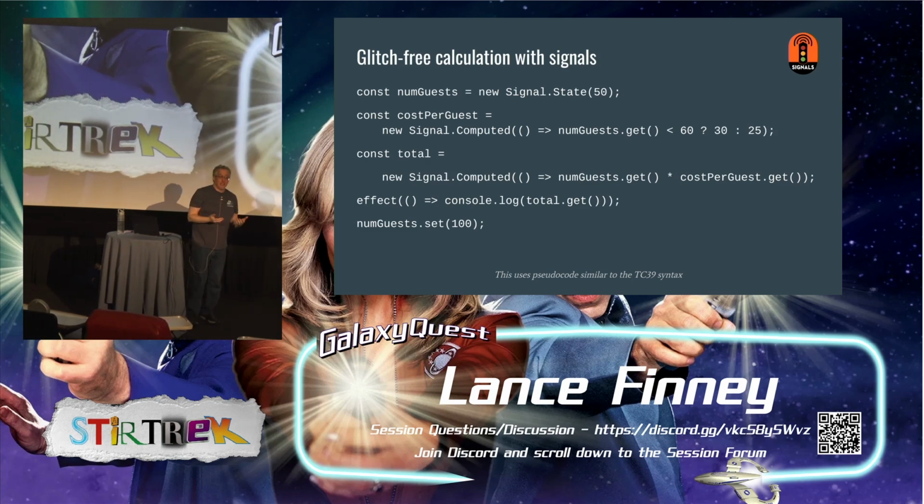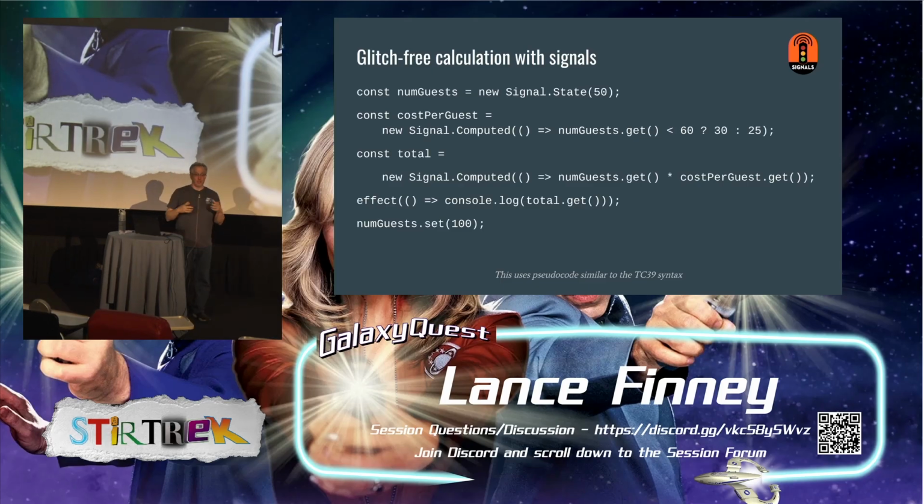We want to calculate our cost per guest, which is dependent on the number of guests. So that gets a callback. We're going to do a computed or derived signal that takes the value out of num guests, does the comparison, and now that box has a value of 30 in it. And we calculate our total with another callback. We'll get 50 out of num guests and 30 out of cost per guest.